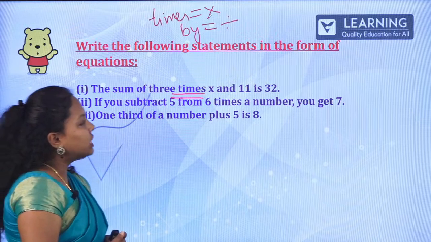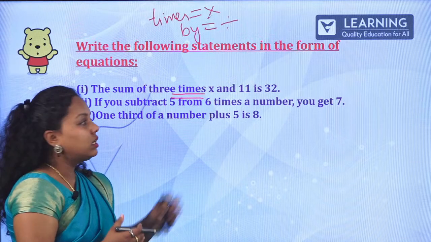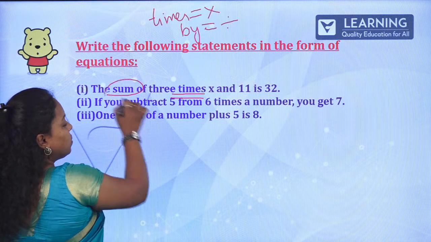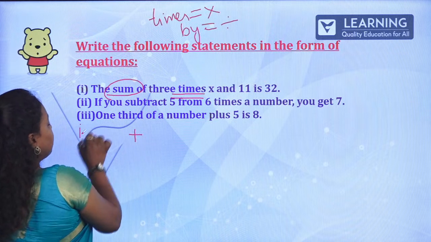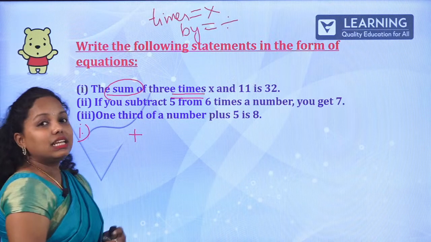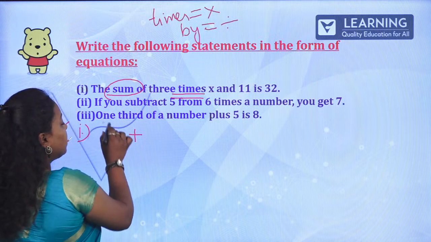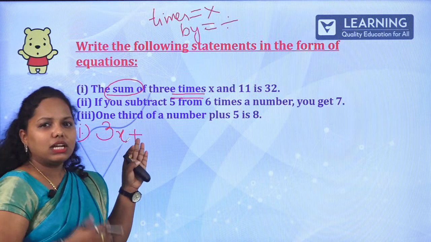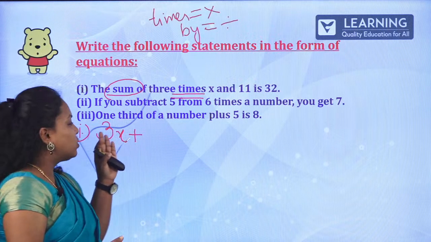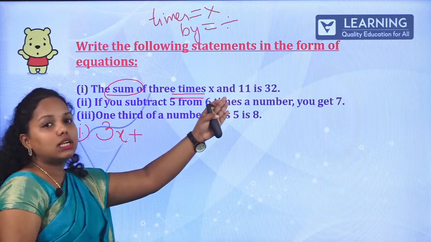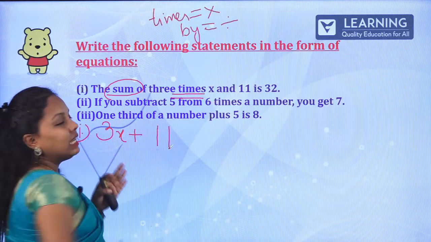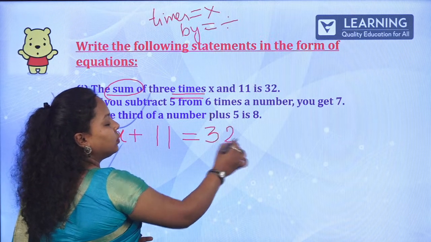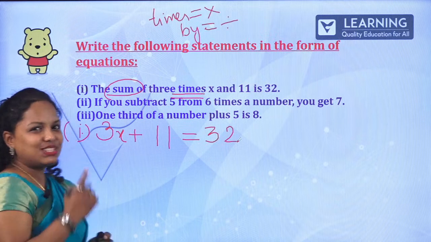Now, the sum of 3 times x and 11 is 32. We are dealing with two numbers here, that is a sum. Let me write the first equation: sum of 3 times x, that is nothing but 3x. I hope you know that if there is no symbol, it is understood as a product itself. So 3 times x, and the other number is 11. Is means is equal to 32. Isn't it easy? Yes.